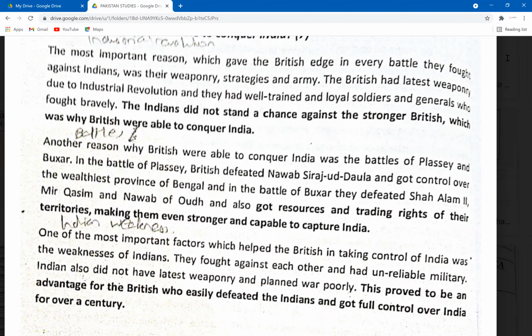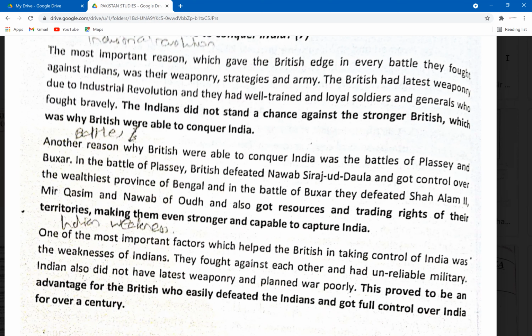The most important reason which gave the British edge in every battle they fought against Indians was their weaponry, strategies, and army. The British had latest weaponry due to Industrial Revolution, and they had well-trained, loyal soldiers and generals who fought bravely. The Indians did not stand a chance against the stronger British, which was why the British were able to conquer India. Okay, this is the analysis, guys.